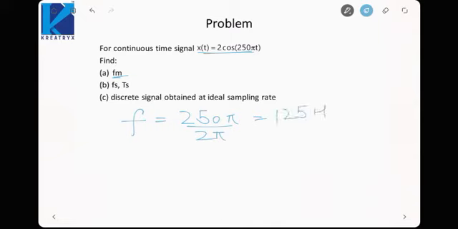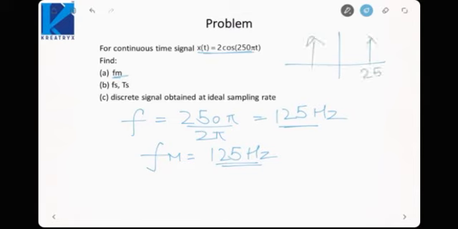That is 125 hertz. Now this signal has only one frequency, so this would be my maximum frequency, 125 hertz. This would be my only maximum frequency, because it has only a single frequency. The spectrum of cos is two impulses at 125 and minus 125. So don't think that the maximum would be minus 125. When we are taking the maximum, we are not considering the sign. So take the positive frequency, which is the maximum frequency, that is 125.